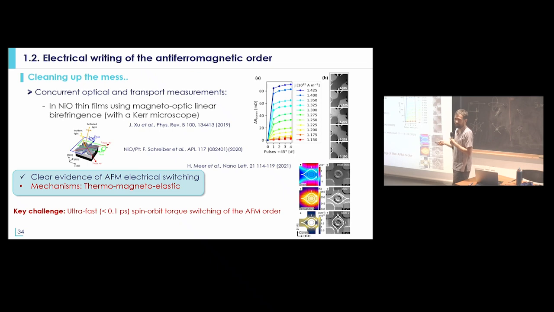We can see indication that there is spin orbit torque when we look at the symmetry of the switching, but let's say that the dominating phenomenon is really often thermomagnetoelastic effect, at least in magnetic insulators, but also in some metallic systems.